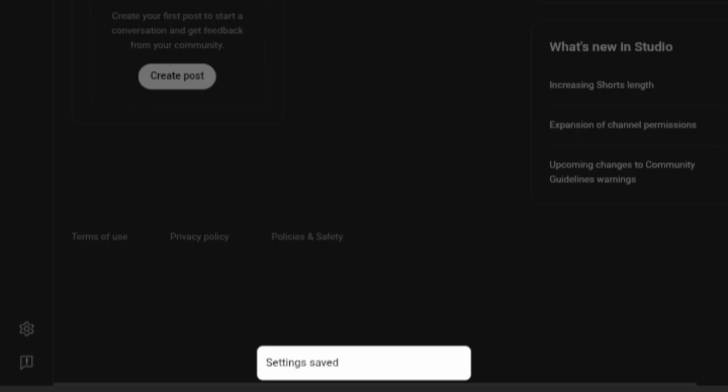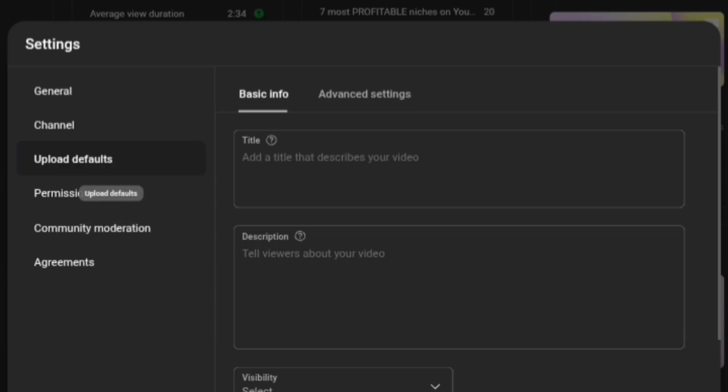Okay, the next thing you want to do is to click on save and then go back to settings and then click on upload defaults. This is going to take you to basic, where you are going to see a space talking about your titles.